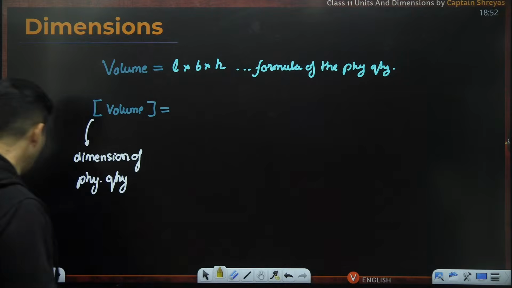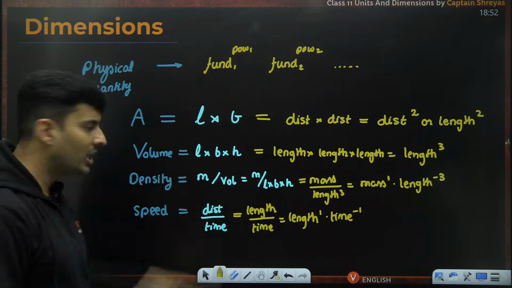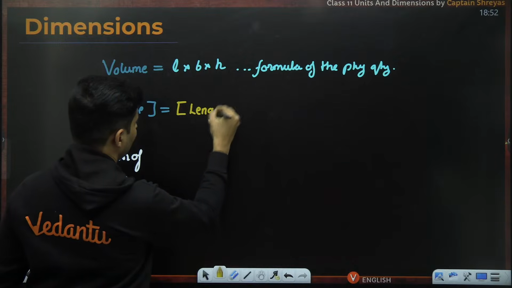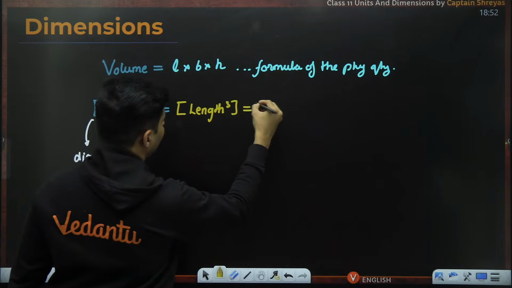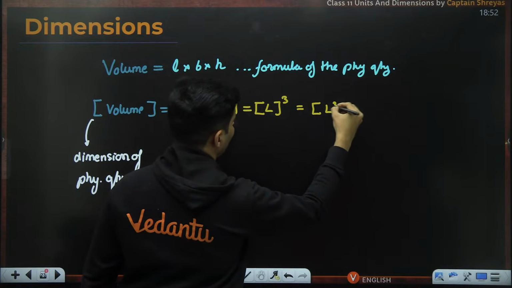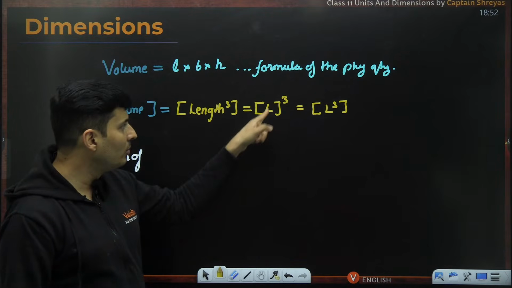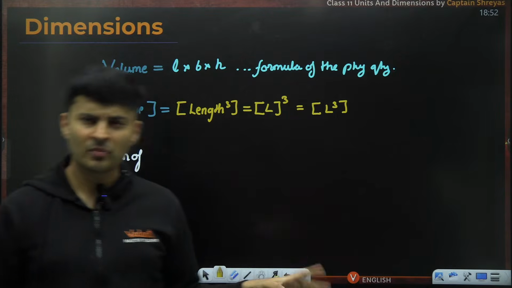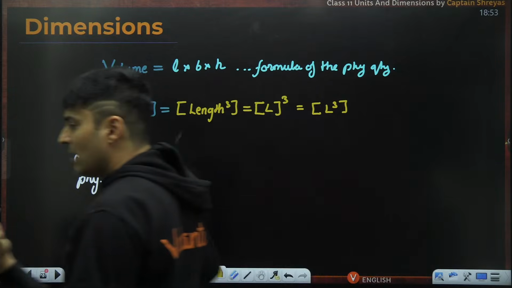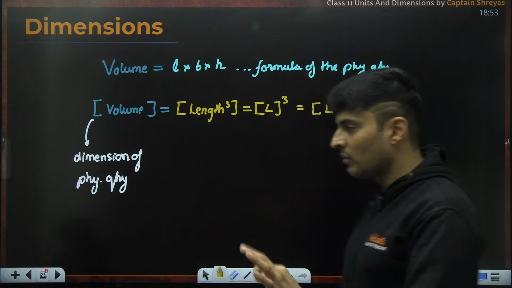Volume, we know volume is nothing but length, 3 times. So length raised to 3. So since it is length raised to 3, I can write it as L and then cube, or I can also write L cube over here in the brackets. It's one and the same thing. Okay, don't think if I put cube inside or outside, will it make a difference? No, you can put it outside or inside, it is one and the same thing. Understood what is the dimensional formula of the physical quantity versus just the formula?